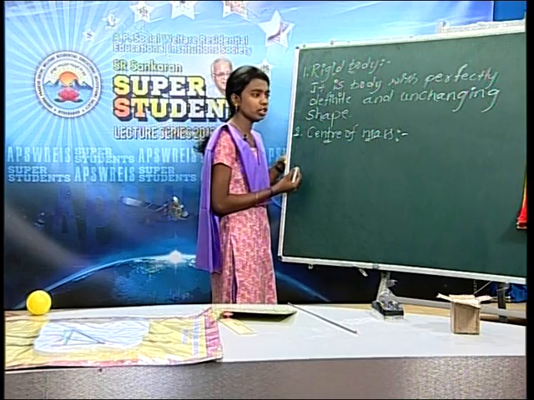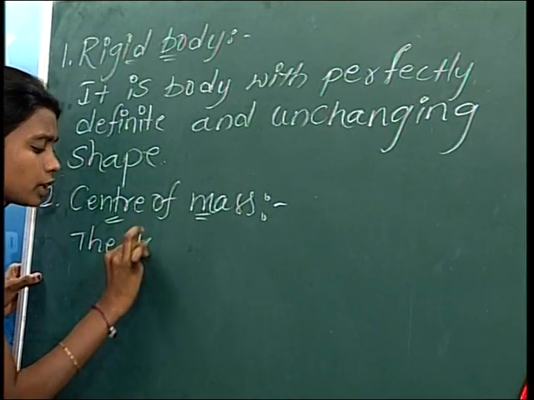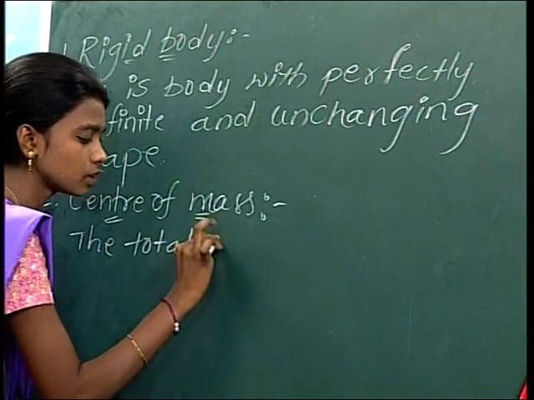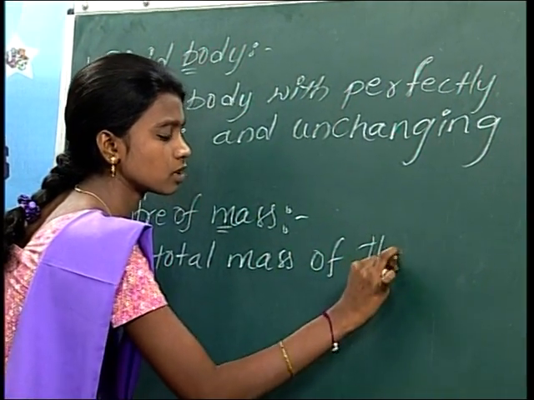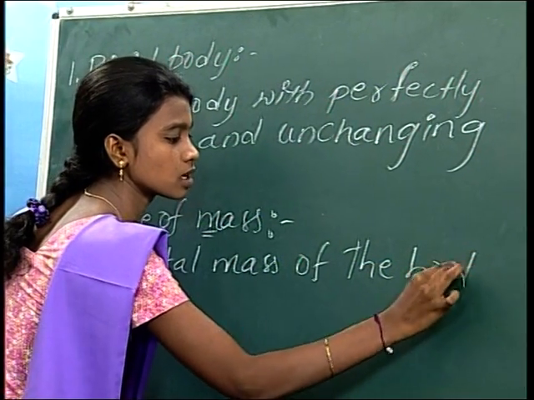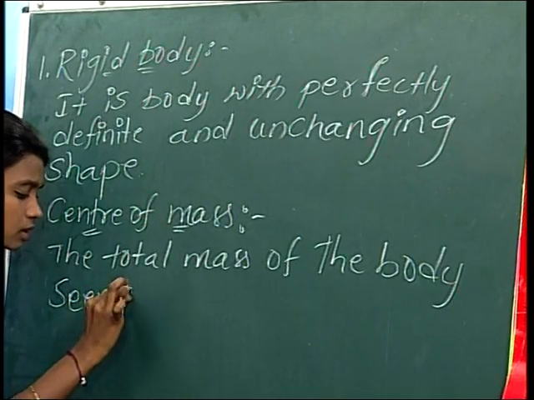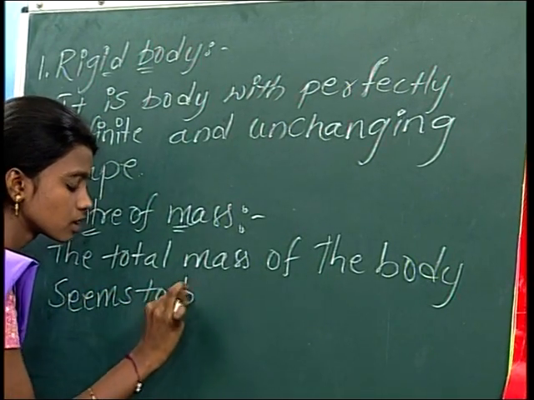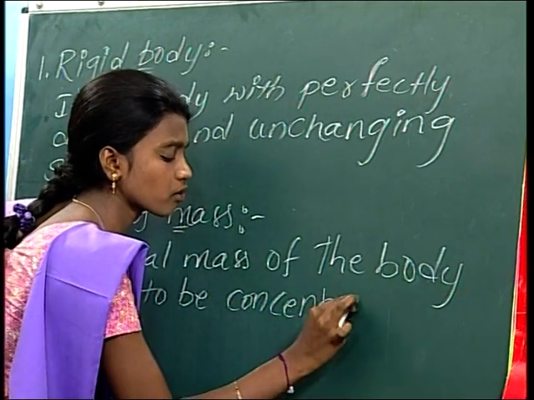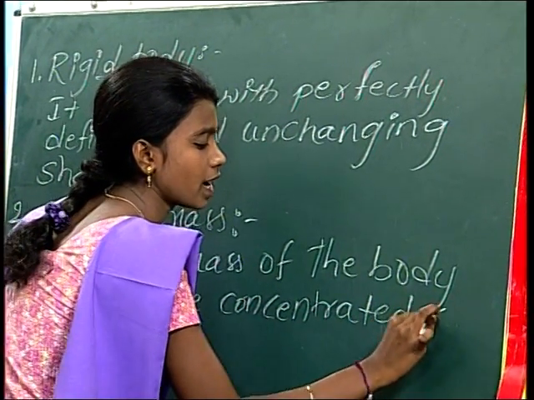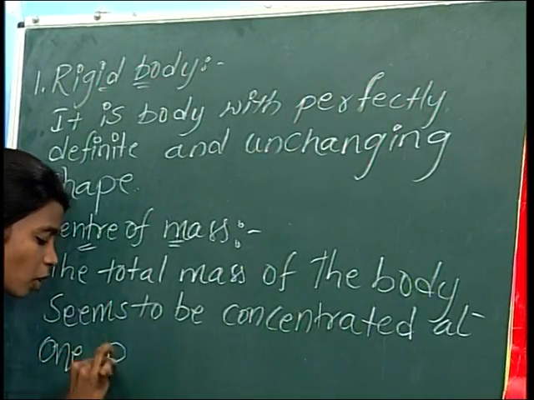So I write down on the board the definition. The total mass of the body seems to be concentrated at one point.